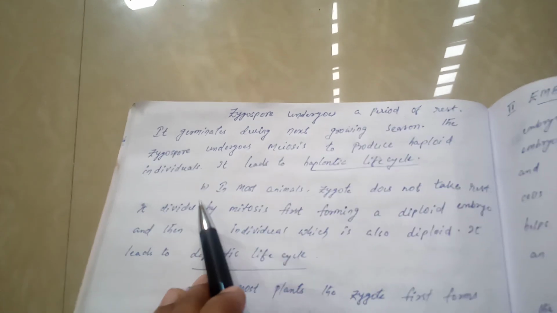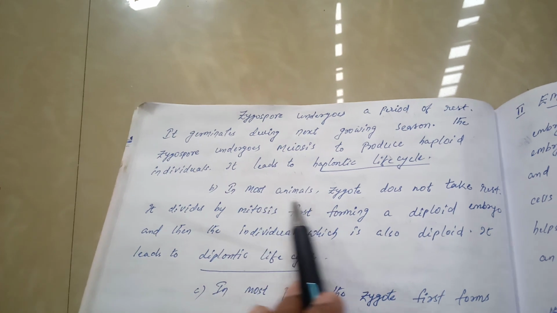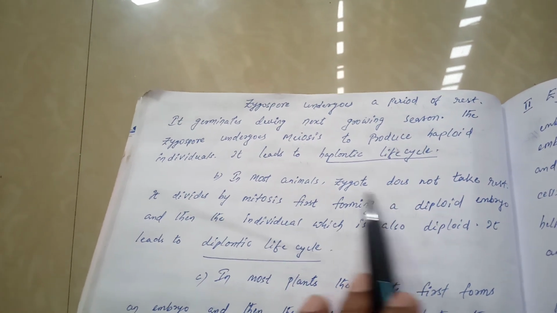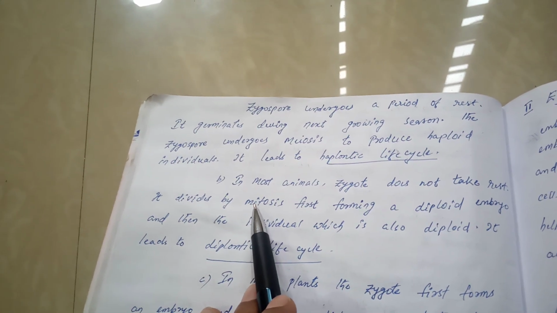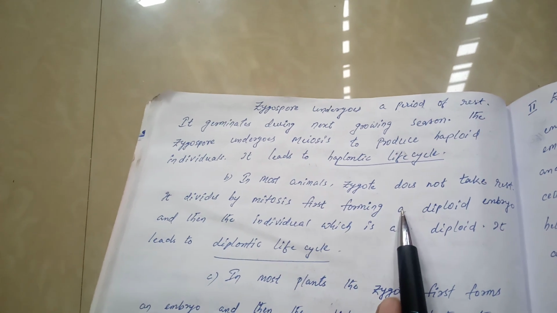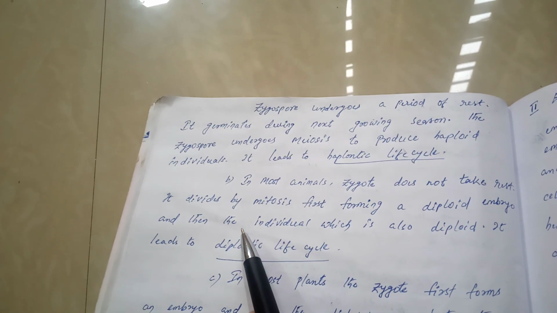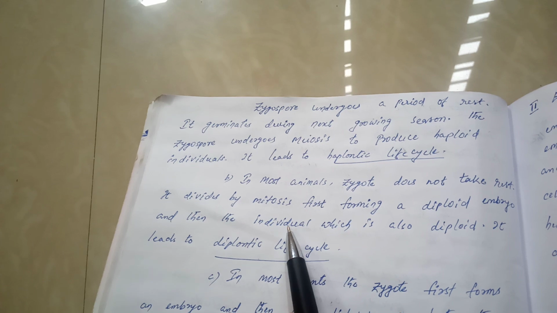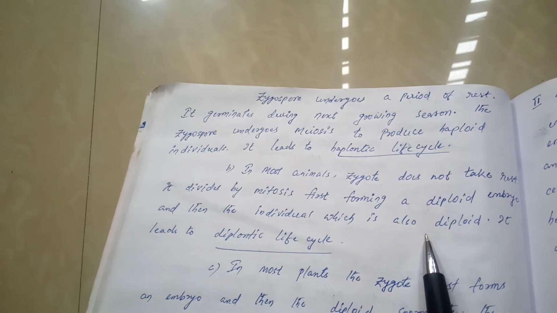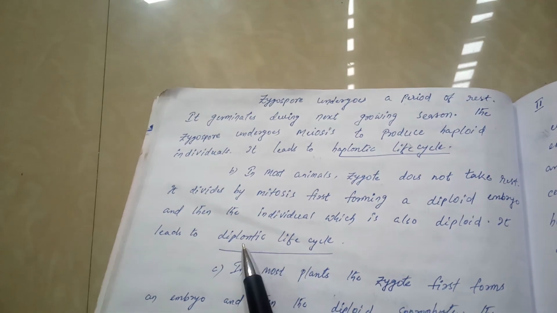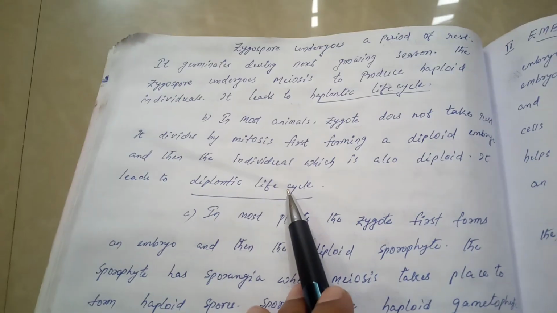And the second condition is, in most animals, the zygote does not take rest. It divides by mitosis, first forming a diploid embryo, and then the diploid embryo develops into an individual, and this individual is also diploid. This kind of development leads to a diplontic life cycle.